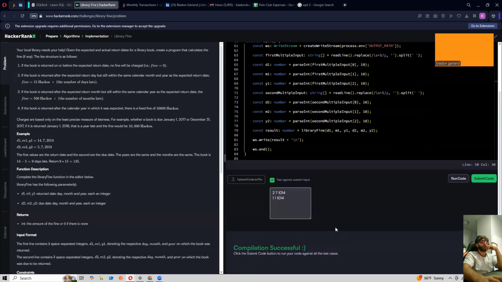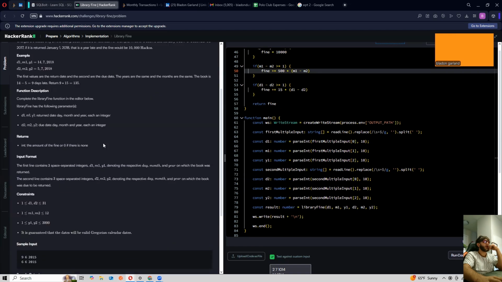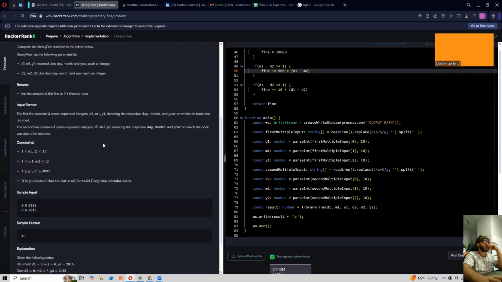So why wouldn't that be considered a difference? Why wouldn't that be the number of days late? The book is returned after the expected return day, but is still within the same calendar month and year. I don't see why that's wrong.